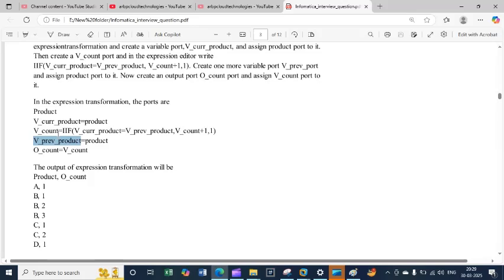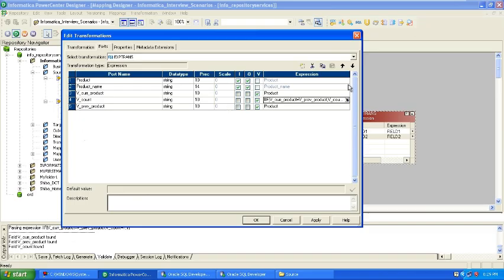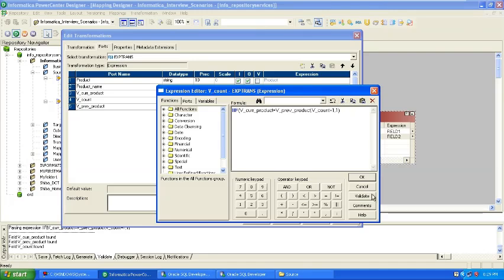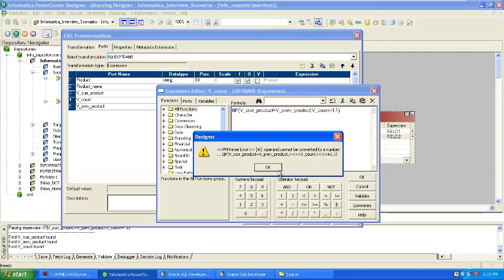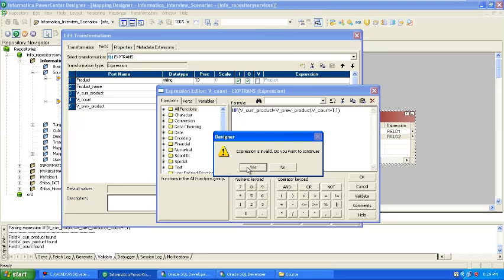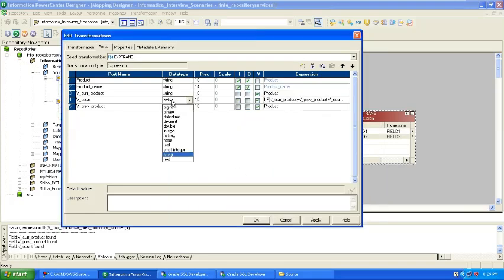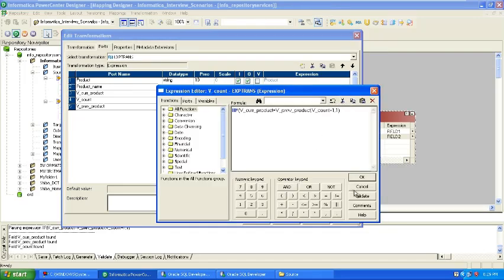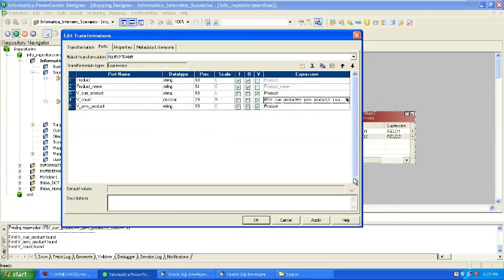V count is like this. V previous, v count equal to v count. So each are three variable ports. The data type was not changed, that's why it was showing the error. So I just changed the data type. Okay, so everything is resolved.